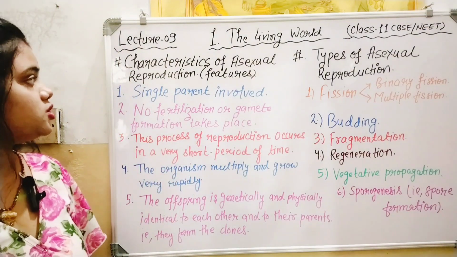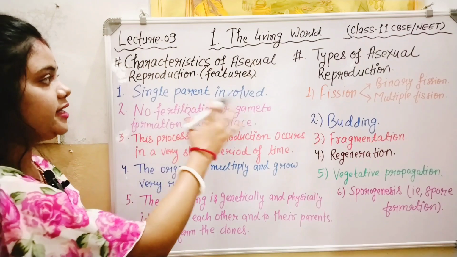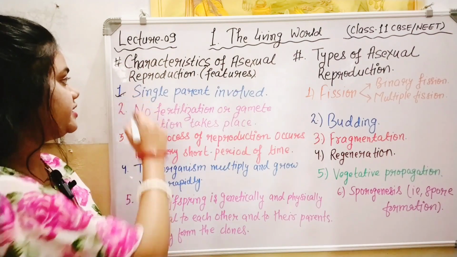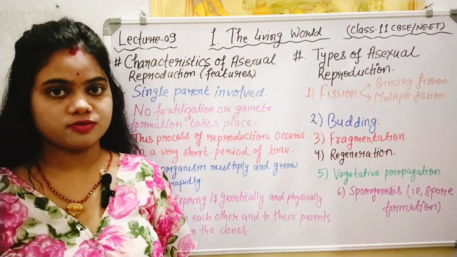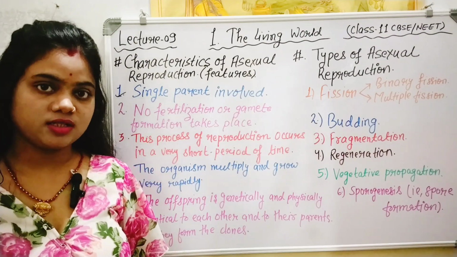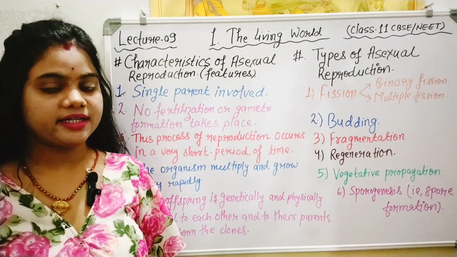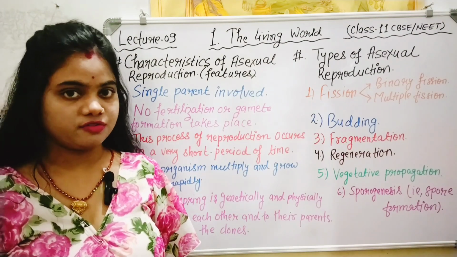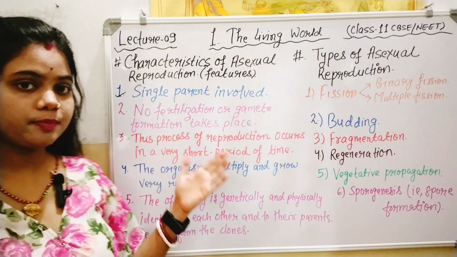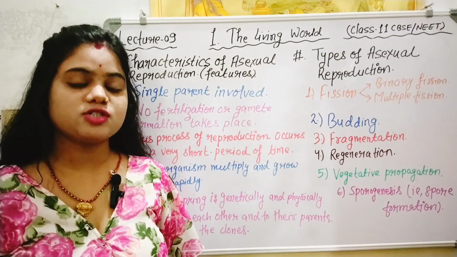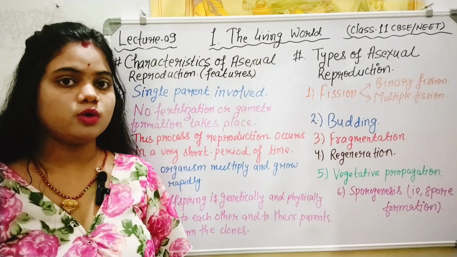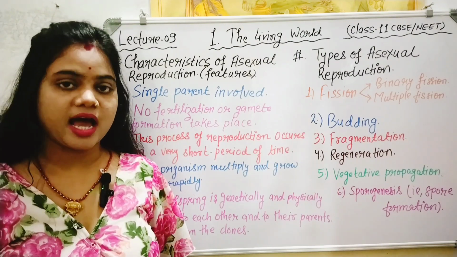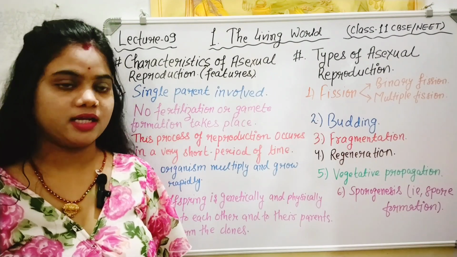Okay. So, single parent involved. The first point here is single parent involved. In asexual reproduction, only a single parent is required to produce the offspring, either male or female. That means to produce the offspring, only a single parent is required, either the female or the male.